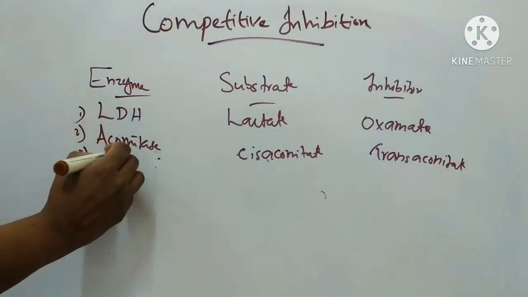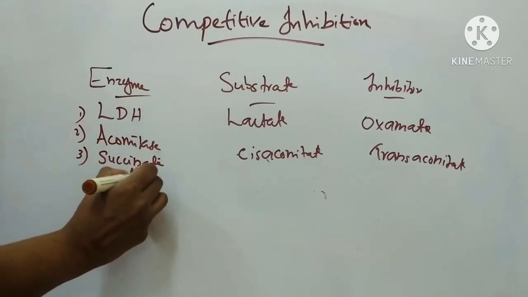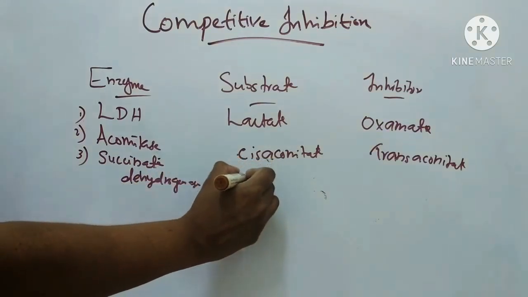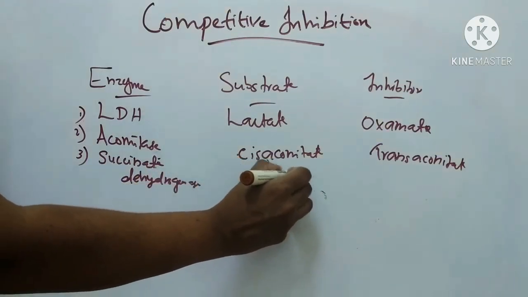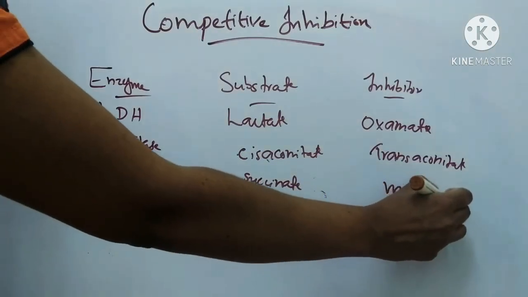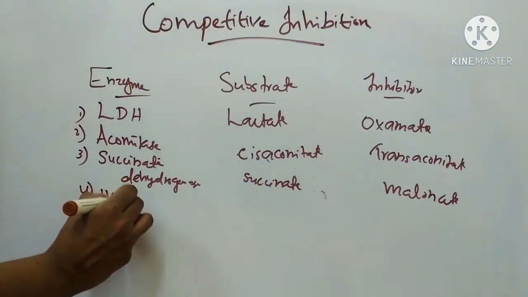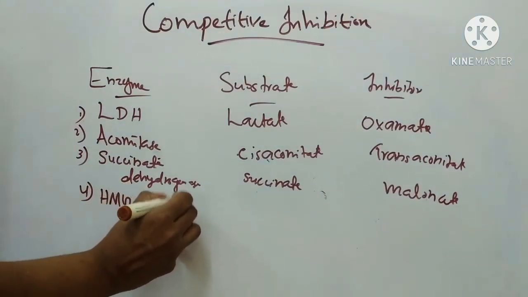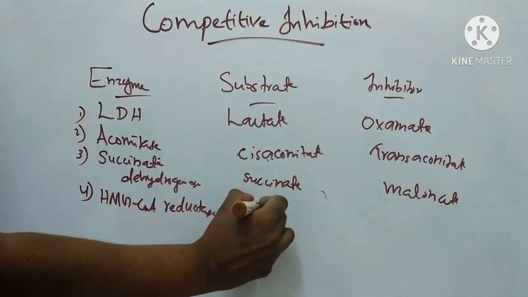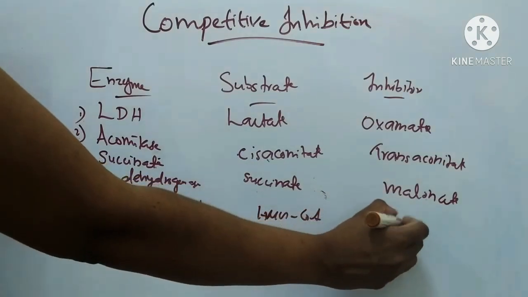Third one is succinate dehydrogenase. The substrate is succinate and the inhibitor is malonate. Next one is HMG-CoA reductase. For the enzyme HMG-CoA reductase, the substrate is HMG-CoA and the inhibitor is HMG.